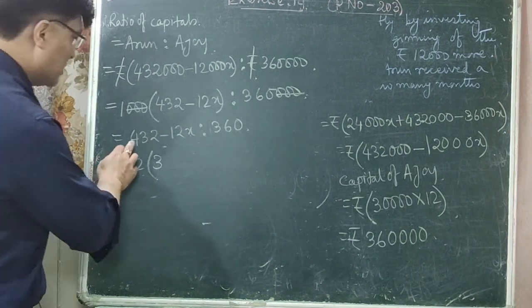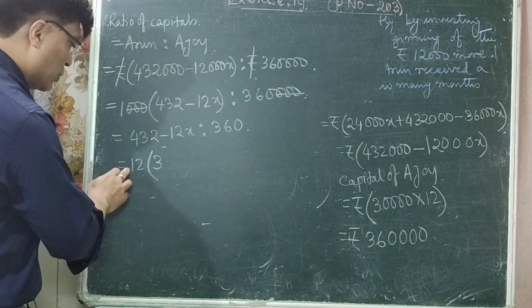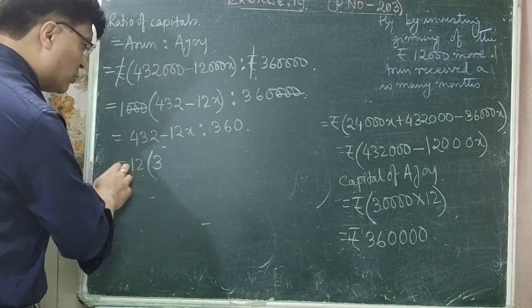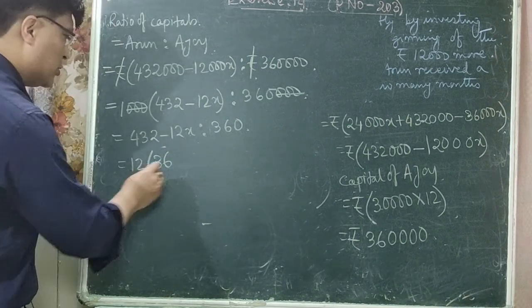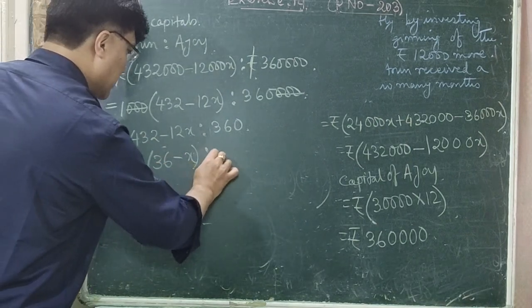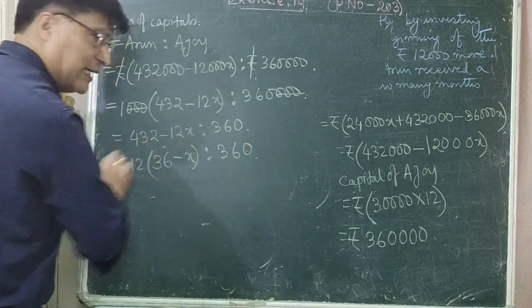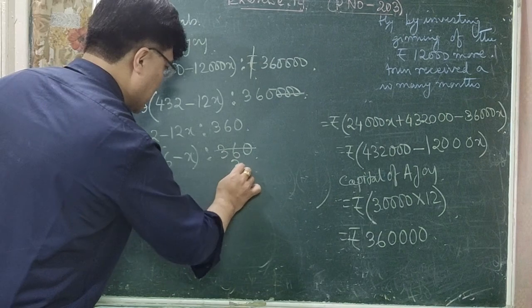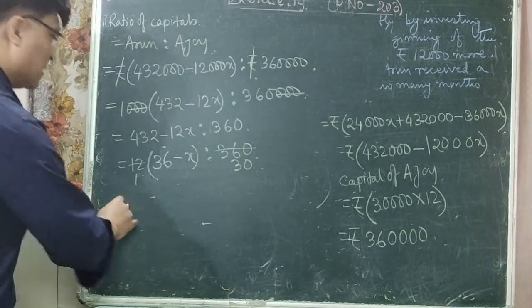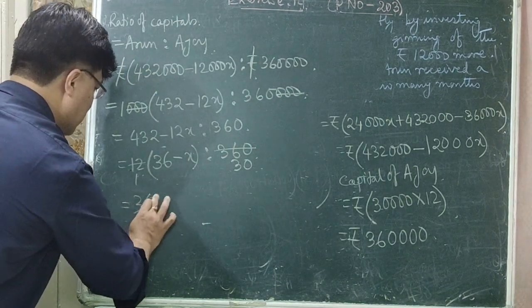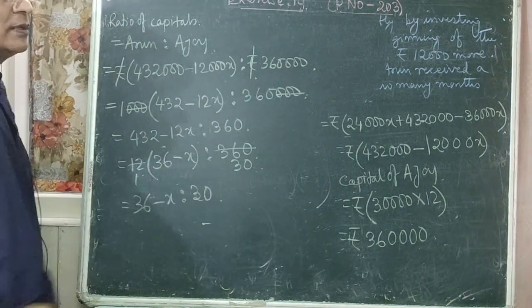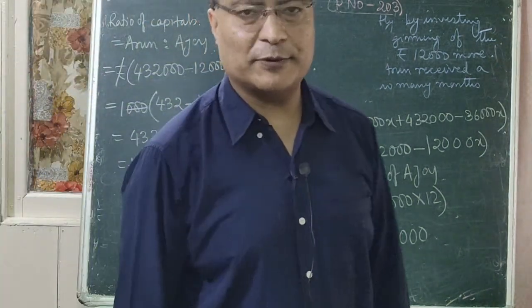So it is 72. 12 6s are 72 minus x is to 360. So you can cancel here. 12 1s are 12, 12 3s are 36, 0. So it is 36 minus x is to 30. So this is the lowest form of the ratio.